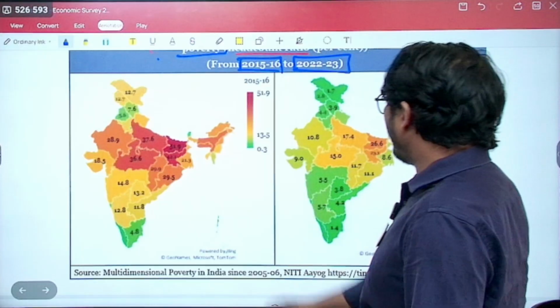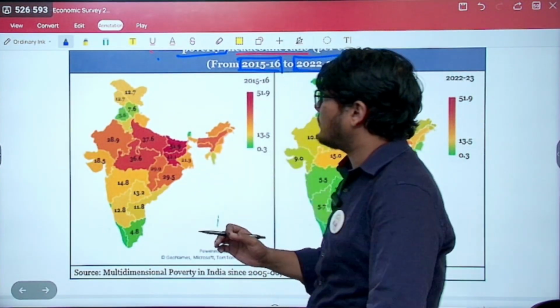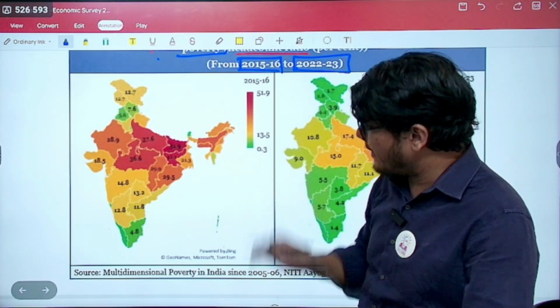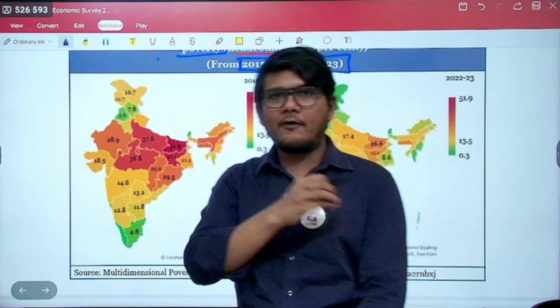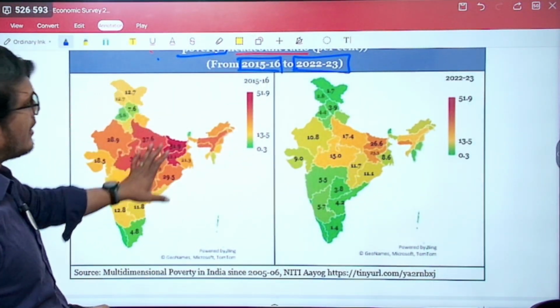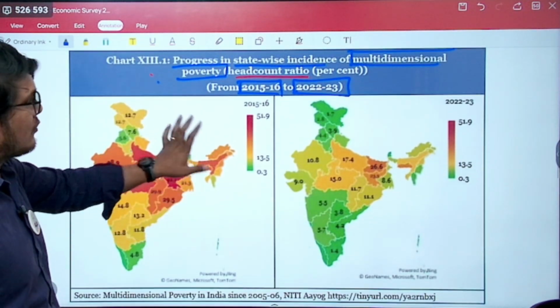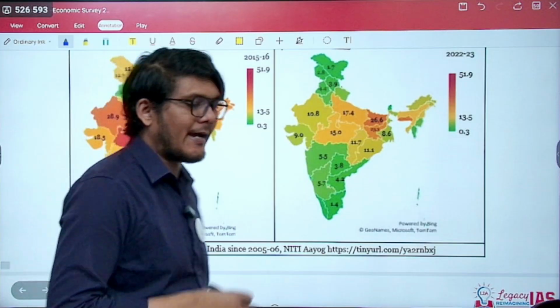In fact, there is not a single state which has got worse. The states have become better and better only. Of course, Jammu and Kashmir, now you have them as union territories, but still the data clearly shows that throughout India, the multi-dimensional poverty index head count has improved, or the number has gone down.